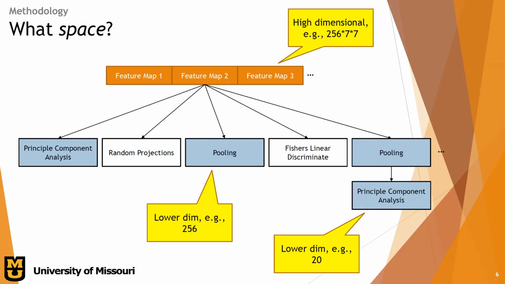For our research, we chose to reduce our data with PCA, max pooling, and a combination of PCA and max pooling. This brings our data down from our initial feature activations, in some cases as high as 2048 by 7 by 7, down to a more manageable 2048 by 1 by 1. And even in cases with PCA and max pooling, we can bring down the dimensionality even more.